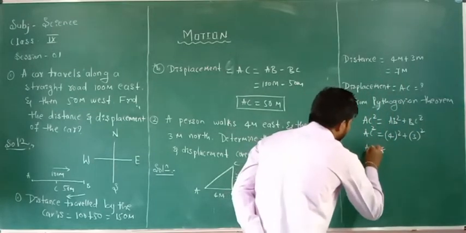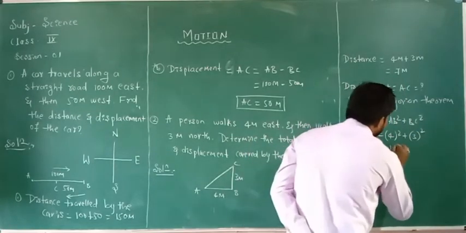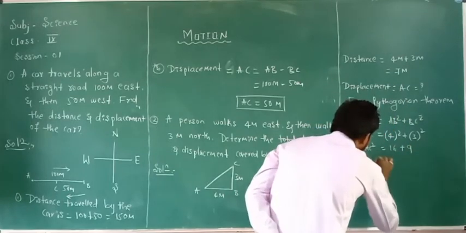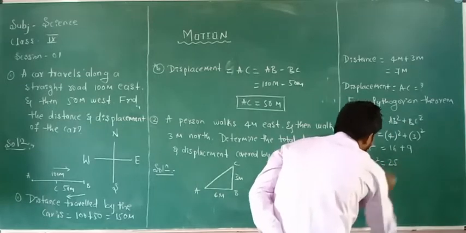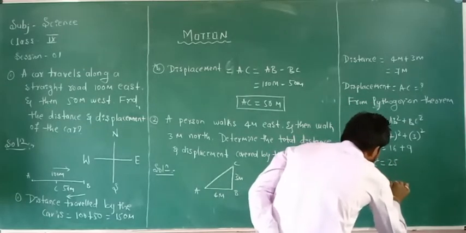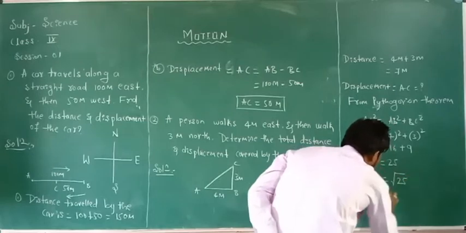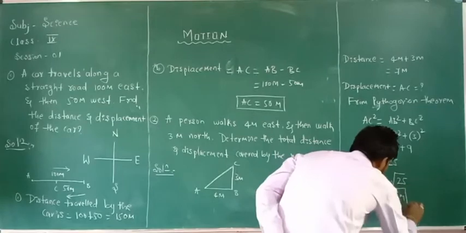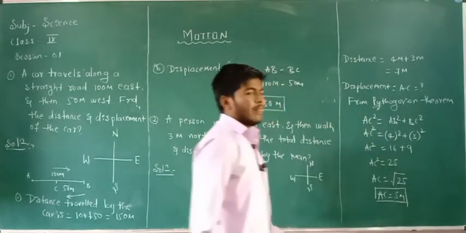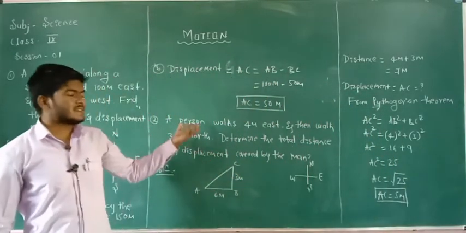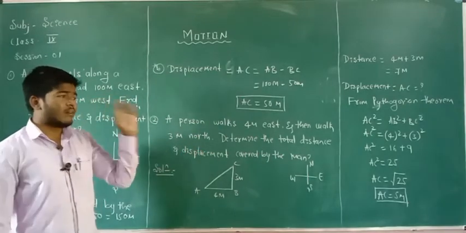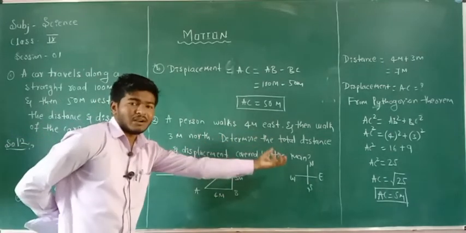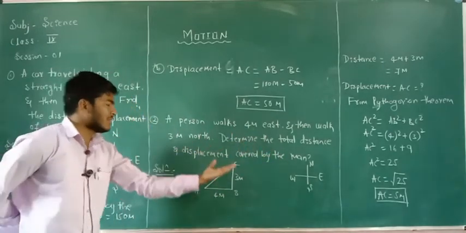AC square is equal to 4 square, that is 16, plus 3 square, 9, so AC square is equal to 25, and AC is equal to square root of 25. AC is equal to 5 meter. This is the shortest distance covered by the man. So in these types of problems, we have to draw the imaginary diagram according to the given data and use mathematical formulas.